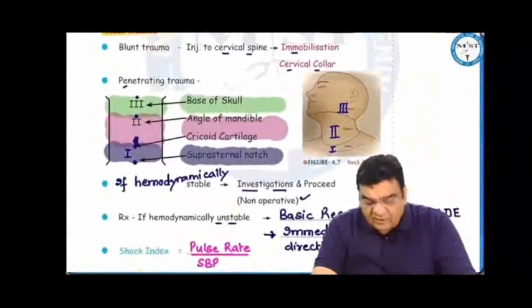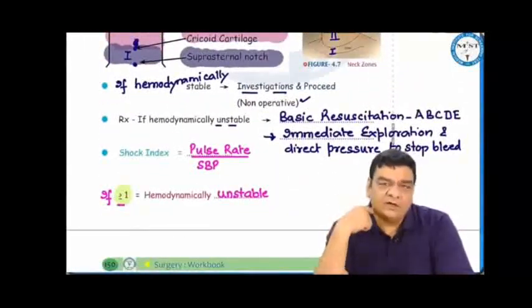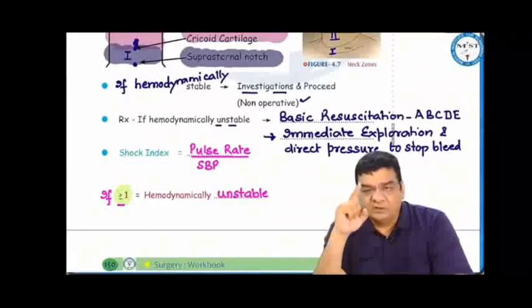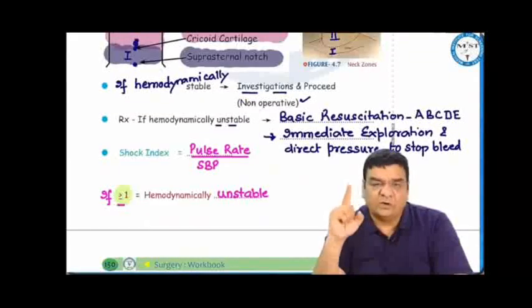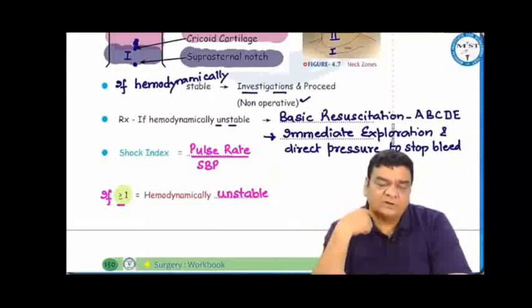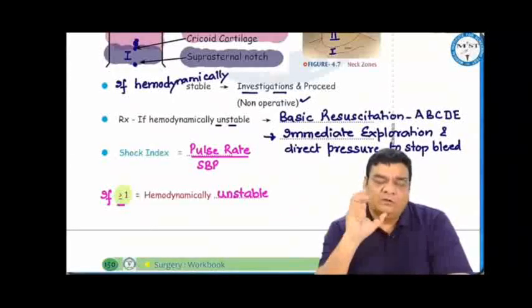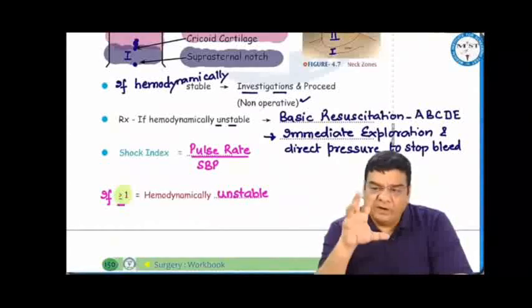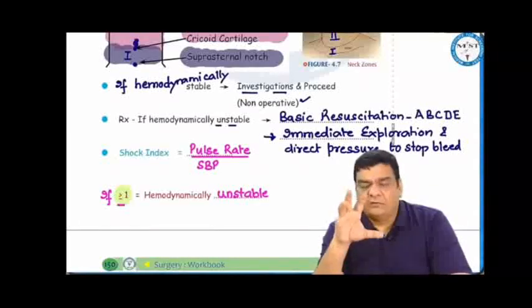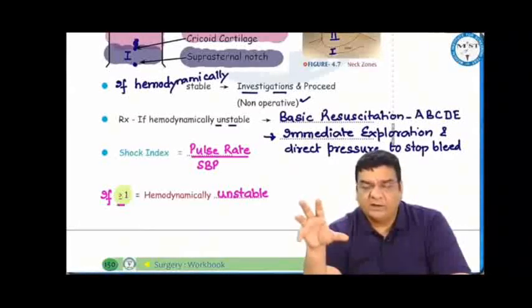If there is penetrating trauma to any of these areas, and the foreign body is inside, any foreign body should not be removed on the roadside. Patient should be taken inside the operation theatre under full control. These foreign bodies should be removed there. If there is no foreign body inside, just somebody has hit the knife and taken the knife out, there is just a hole here. Whether the patient is stable or unstable, if the patient is stable, we admit the patient for observation, and maybe we do not require any exploration, and the treatment would be conservative.